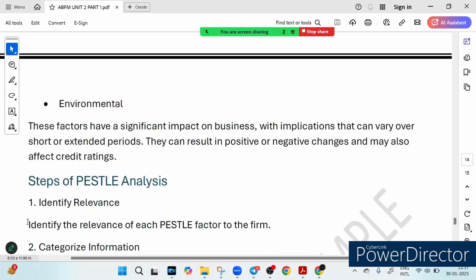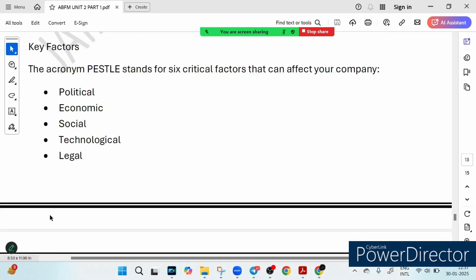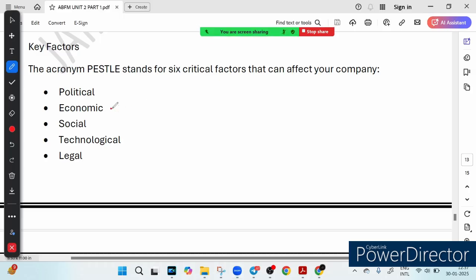So let's talk about these factors step by step. So political, what does political mean? This is about the government and policies. Any change in law or regulation can impact business, just like how a change in banking policy can affect your CIB syllabus. Similarly, we have economical. Economical means what? How the economy is doing. If the economy is growing, business thrives. If it is struggling, business has to adjust. Just like understanding inflation and interest rate for your CIB examination.